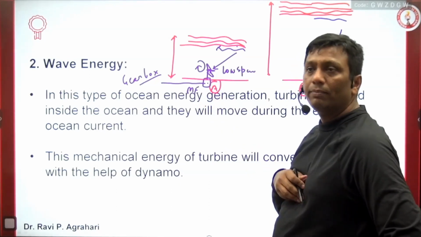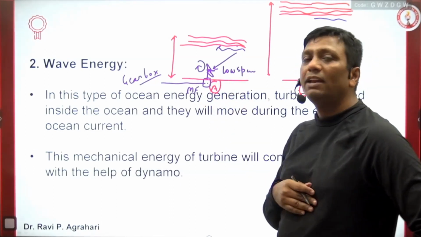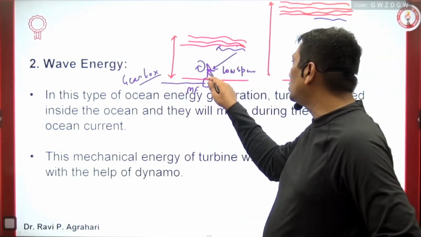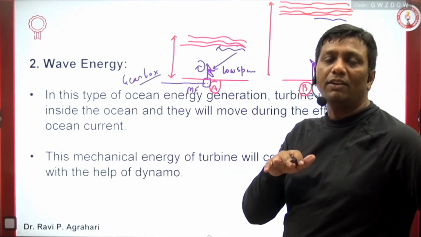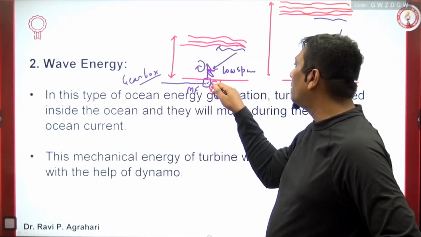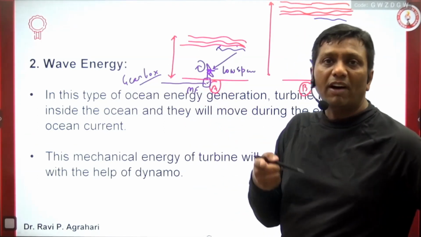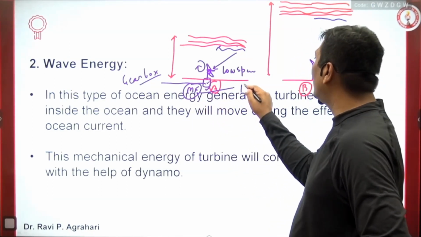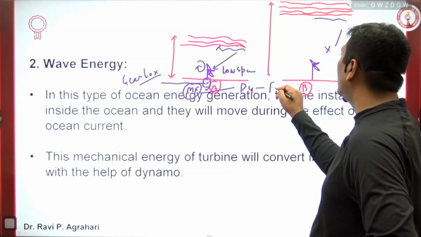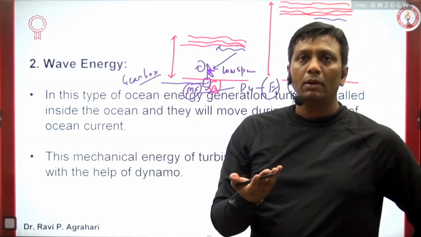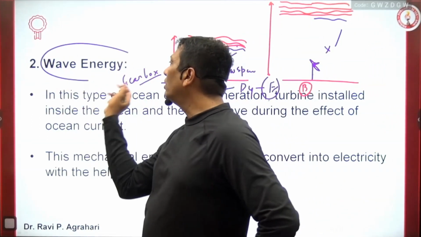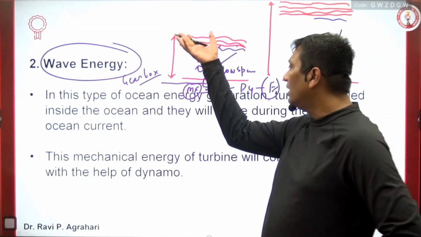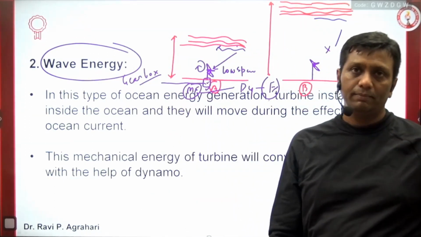The rest you people know very well. If the turbine is moving very slow, as in the case of the wind turbine you have seen, the same applies here for the ocean turbine inside the ocean. You use a gearbox, and now the speed of the turbine shaft becomes fast. When the turbine shaft speed becomes fast, it is mechanical energy. Then use a dynamo and convert the mechanical energy into electricity. But again I am telling you, guys, wave energy is not very successful. Still, what about the possibility in the case of wave energy? In a very simple way I define it here.